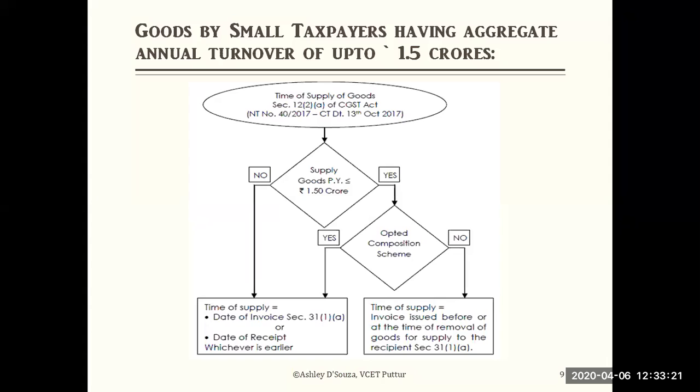If the registered person has not opted for the composition scheme, then the time of supply will be the invoice issued before or at the time of removal of the goods for supply to the recipient.